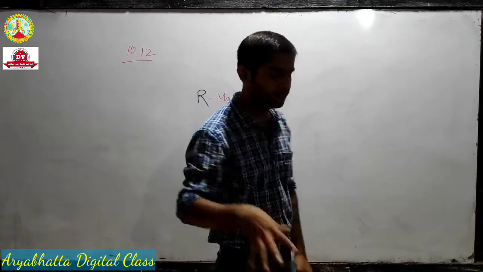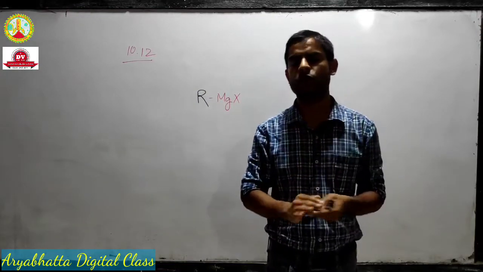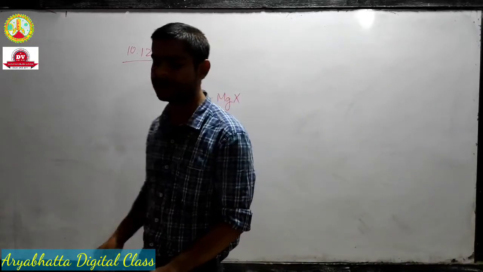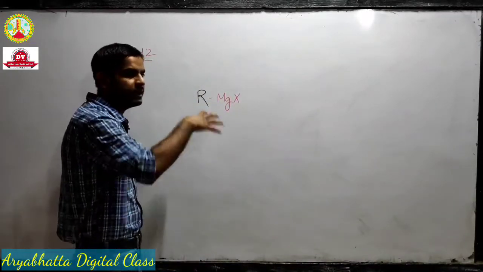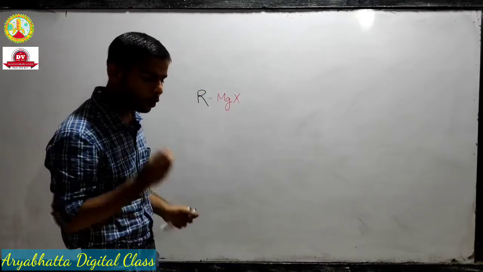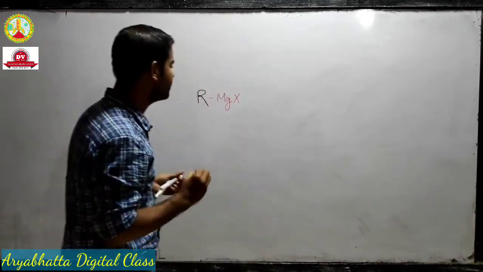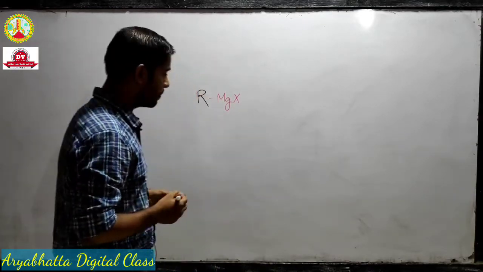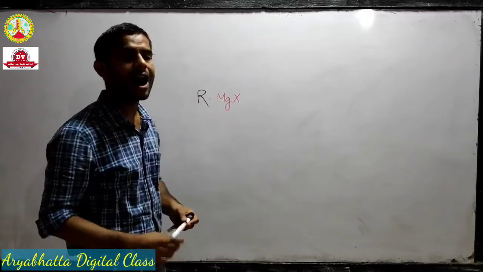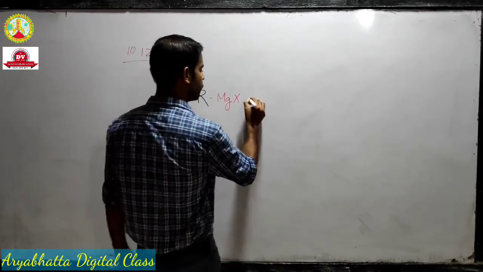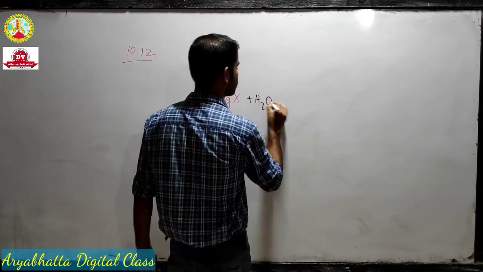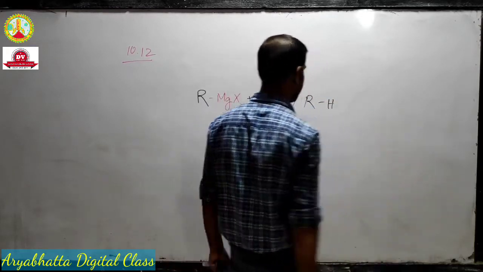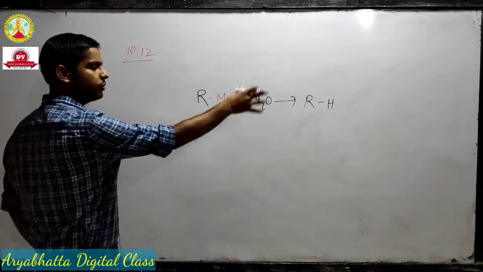Now what is the question? The question is that Grignard's reagent should be prepared in anhydrous conditions. What do you mean by anhydrous condition? That there should not be any moisture, or presence of water molecules. And why is that? Because Grignard's reagents are highly reactive. They react violently with water, forming the corresponding alkane. They'll hydrolyze to alkane.